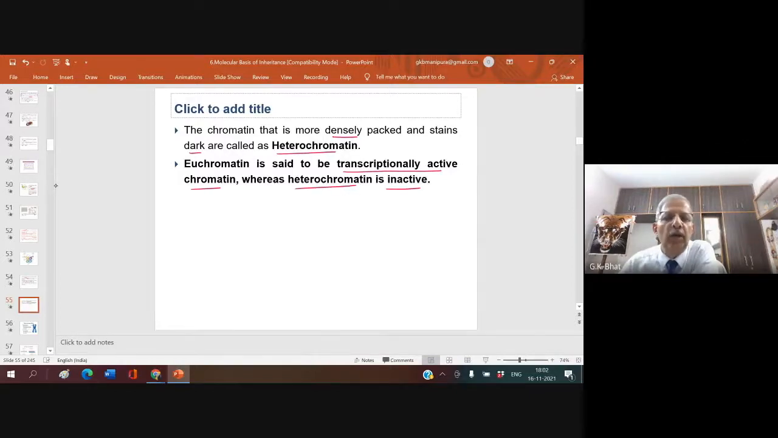What is euchromatin? Euchromatin is loosely packed, heterochromatin is densely packed. Euchromatin is lightly stained, heterochromatin is darkly stained. Euchromatin is active, heterochromatin is inactive. Now let us see that.